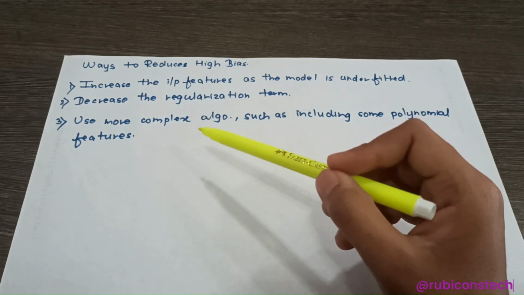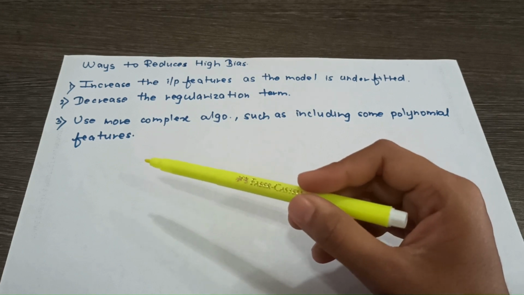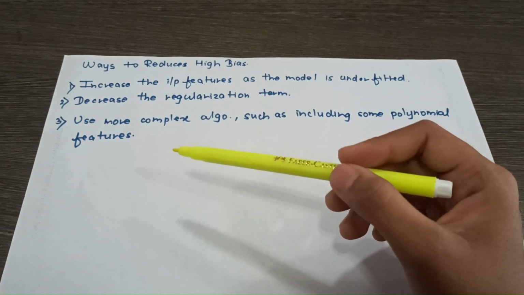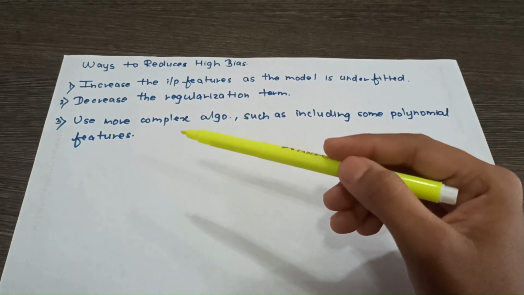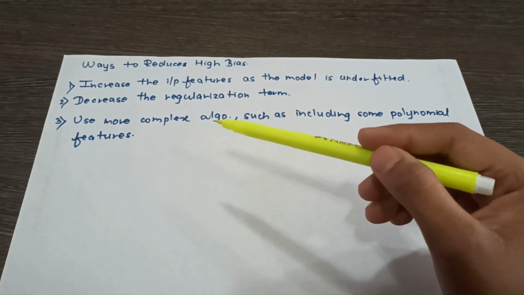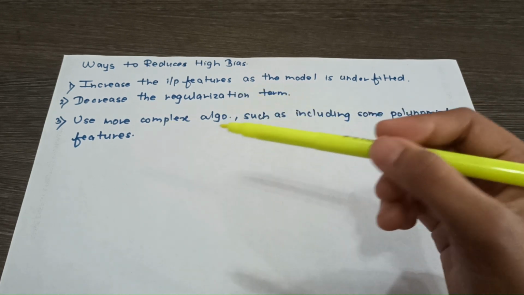Third, use more complex algorithms, such as polynomial, including some of the polynomial features. As I've told, models with high bias are very simple models. So to reduce their bias, we need to use more complex algorithms.